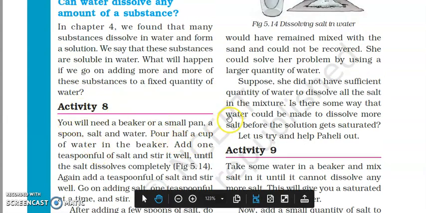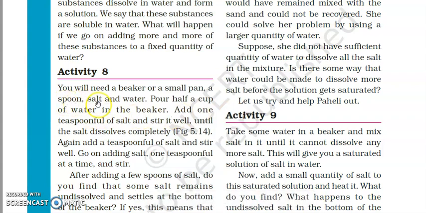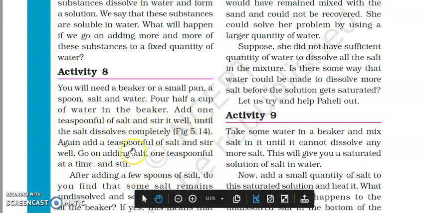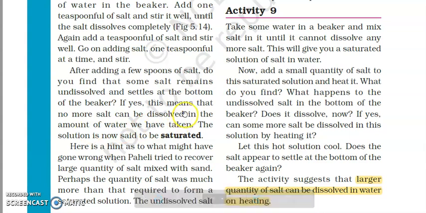So here is an activity. You have to take a pan, a spoon, salt and water. Pour half a cup of water in a beaker, add 1 teaspoonful of salt, and continuously add salt, and after some time you will see that no more salt can be dissolved, and this state is called the saturated state.